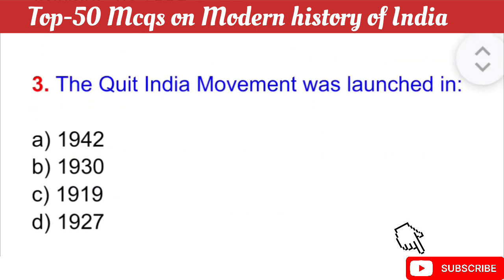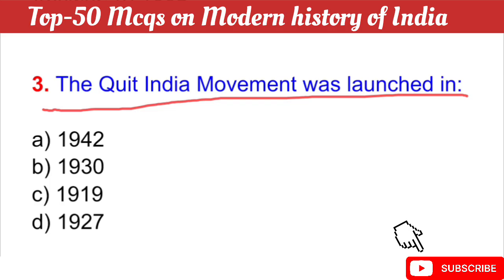Question number 3: The Quit India movement was launched in? Your question is, the Quit India movement was launched in? The right answer is option A, 1942. In 1942 the Quit India movement was launched.